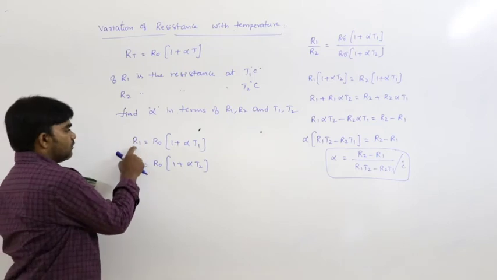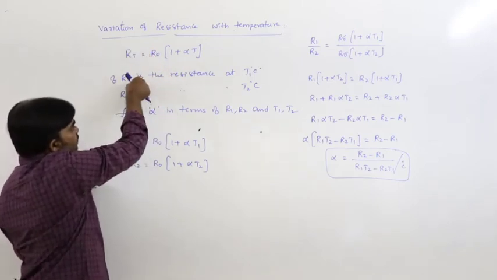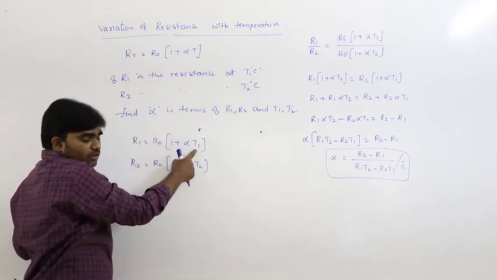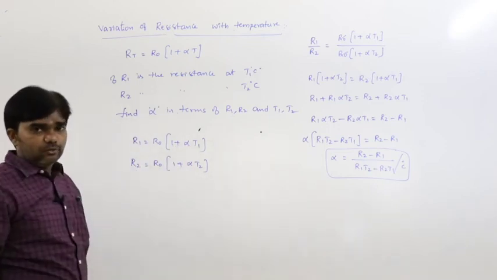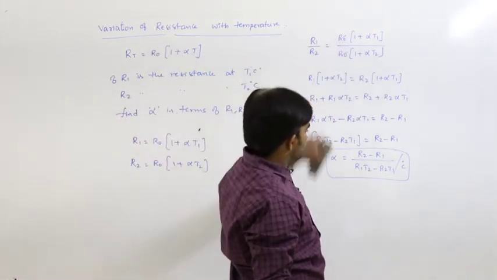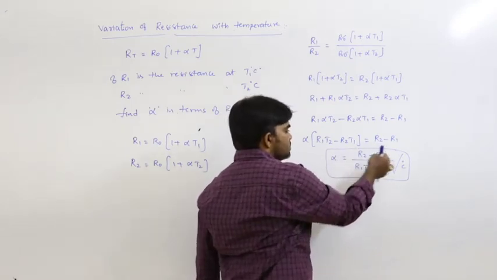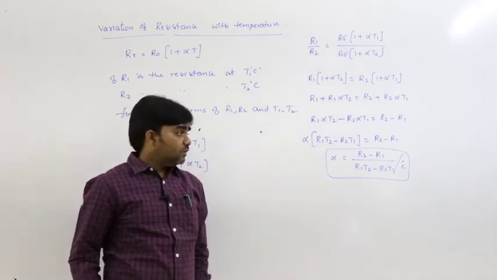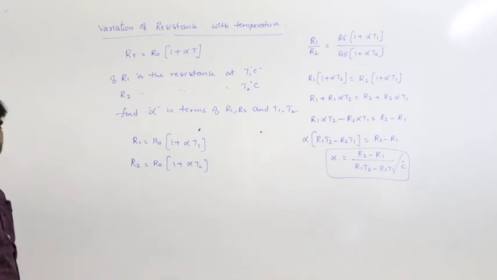According to the same relation, R1 can be written as R0 into 1 plus alpha T1, and R2 is equal to R0 into 1 plus alpha T2. We take the ratio of these two, R0 cancels, cross multiplication, and finally alpha is equal to R2 minus R1 by R1 T2 minus R2 T1. So this is the variation of resistance with temperature.